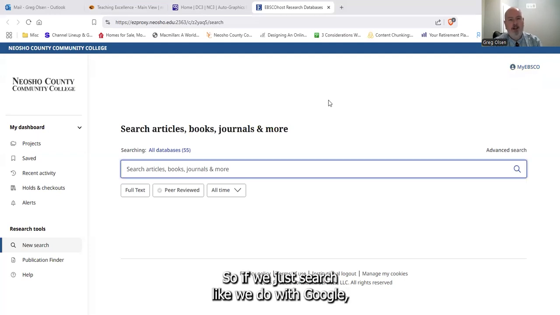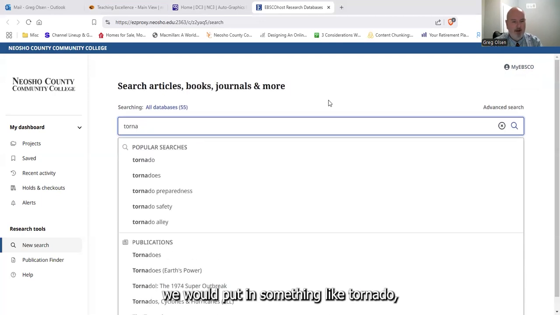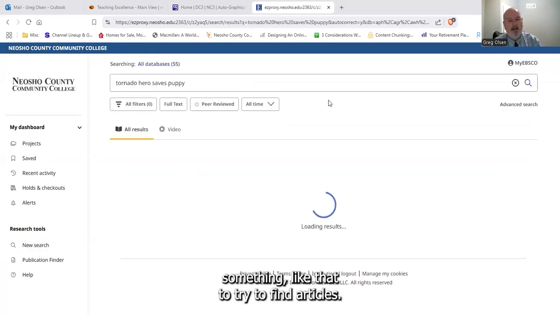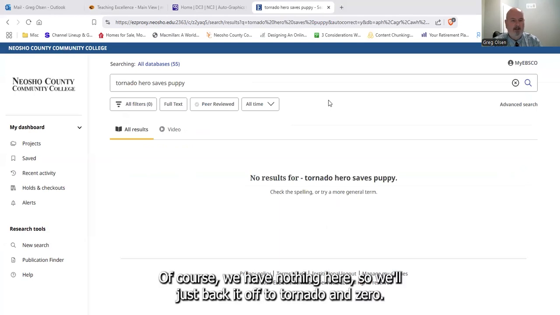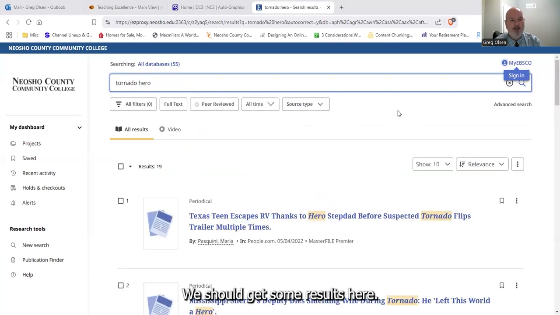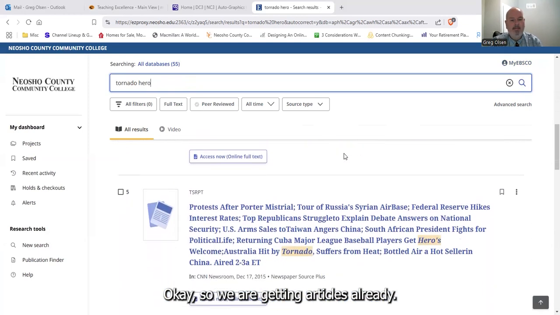So if we just search like we do with Google, we would put in something like tornado, hero saves puppy, something like that to try to find articles. Of course, we have nothing here, so we'll just back it off to tornado and hero. We should get some results here. Texas teens escapes RV thanks to hero stepdad. Okay, so we are getting articles already.